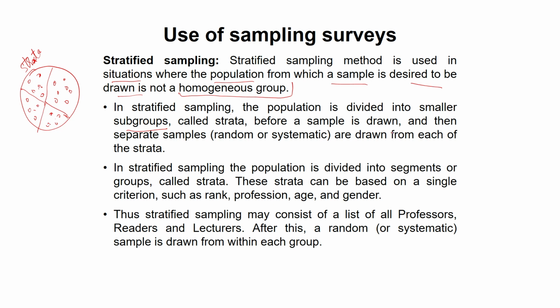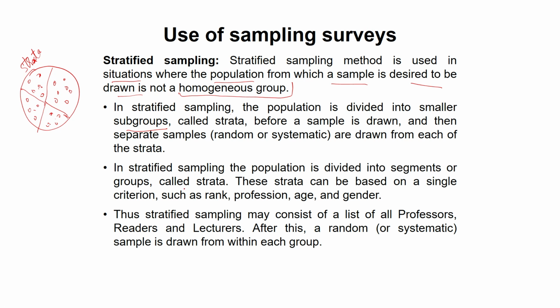Before a sample is drawn, separate samples, random or systematic, are drawn from each of the strata.